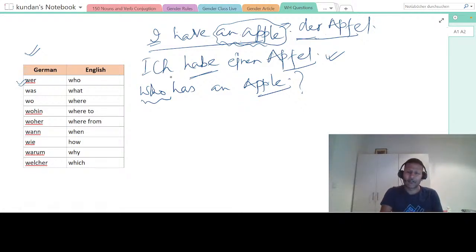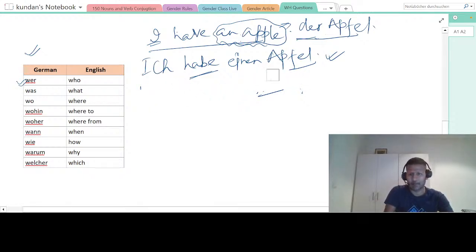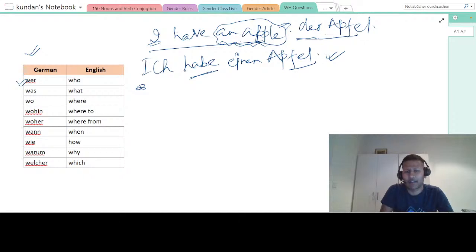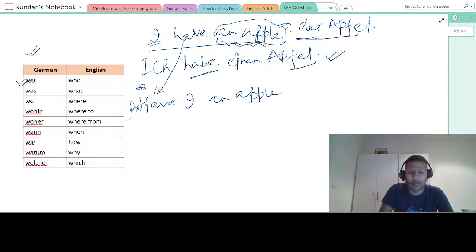The simple rule says, let me rub this and tell you how to form a simple question. I'm saying I have an apple. The first question I can form is simply: do I have an apple? In English, we form it like this: have I an apple, or do I have an apple.